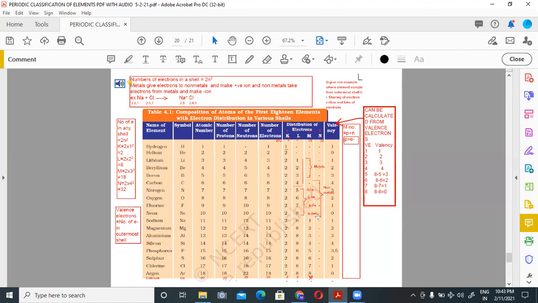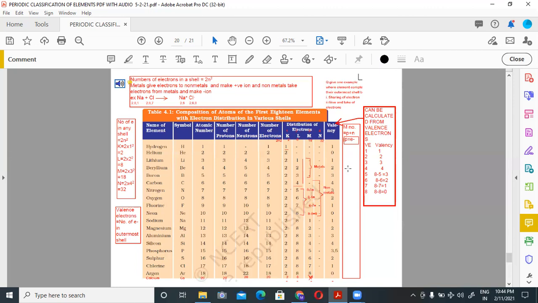You can find the mass number of an element by the total number of protons and neutrons. This is another formula. The total number of protons is equal to the total number of electrons, and you can find the number of neutrons by subtracting the number of protons from the mass number.